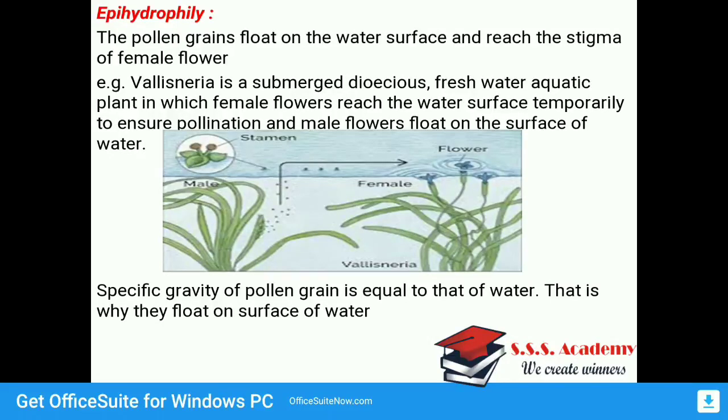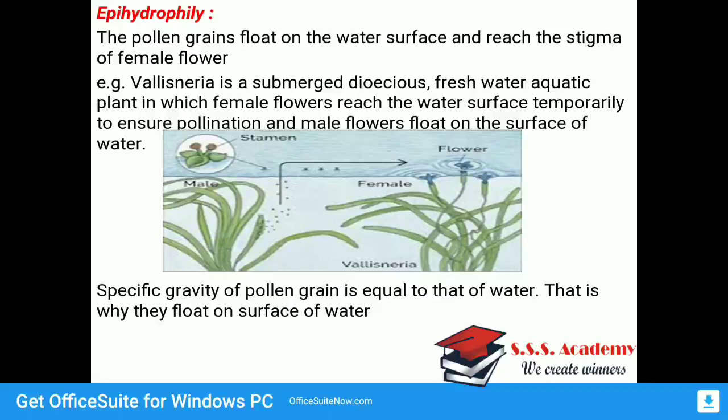So for example, Vallisneria is a submerged dioecious freshwater aquatic plant in which the female flower reaches the water surface temporarily to ensure pollination, and male flowers float onto the surface of the water. If you observe the diagram, the plant on the left-hand side is a male plant, which floats on the surface of the water, and the pollen grains from that plant then reach the flower.